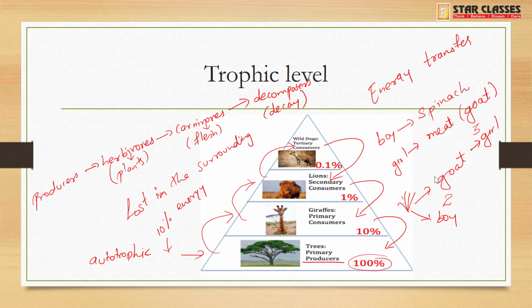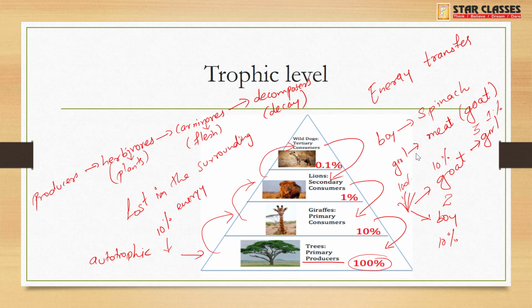So here if the girl is on trophic level 3, she is getting less energy. For example, here there is 100%, here there will be only 10% and here there will be only 1%. Whereas here it is 100% and here it will be 10%. So the boy who is eating spinach will be gaining more energy as compared to this girl who is eating meat. Got the point?